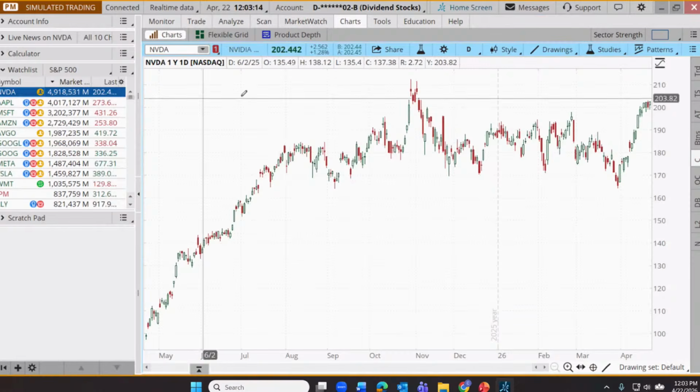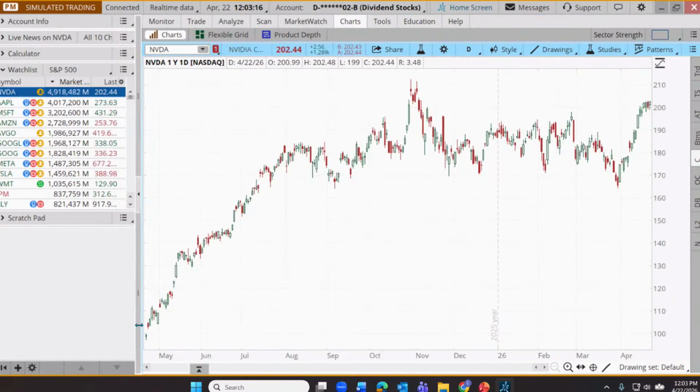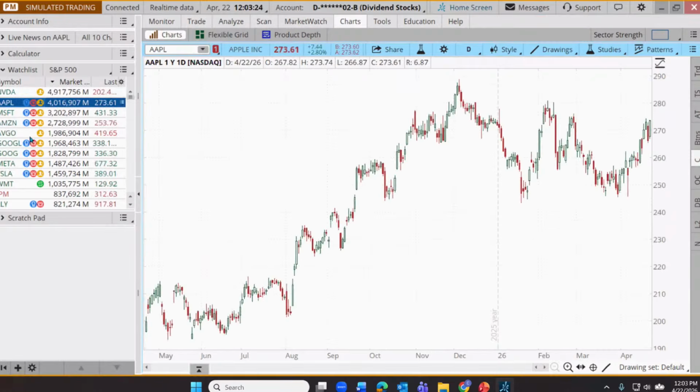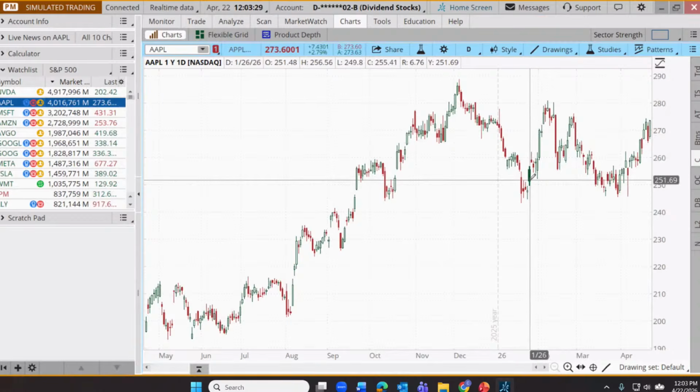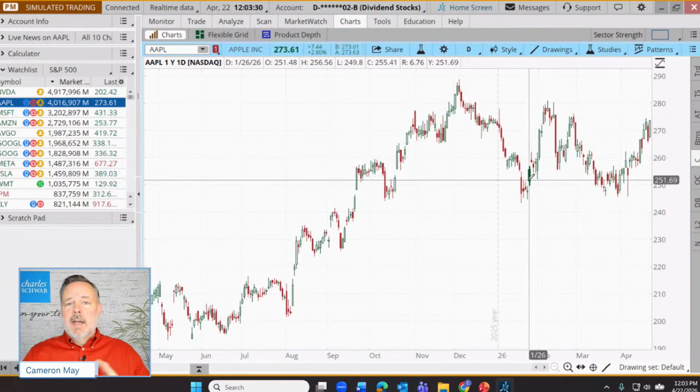And if I click on NVIDIA, here's the year, the last 12 months, I should say, for NVIDIA. And if we compare that now, let me just click on Apple. You'll notice Apple's had a similar year. But one thing that's just inherently a shortcoming of comparing one stock to another just visually is that all of the trends can look very similar. Proportionally, they can look the same, even though at times they can be very different.